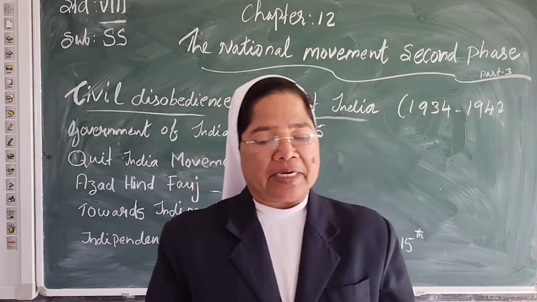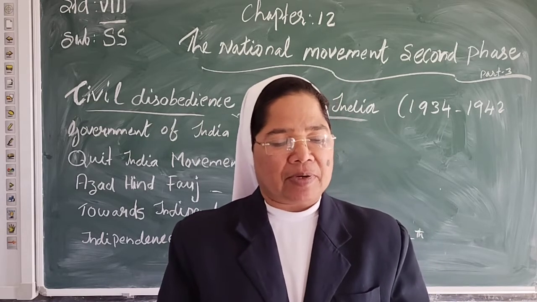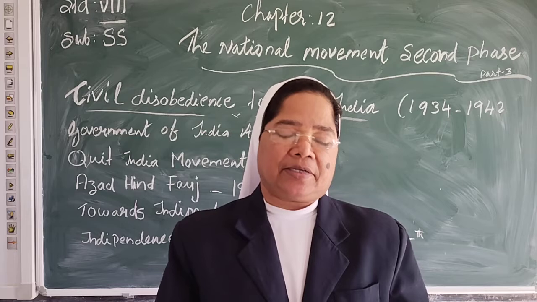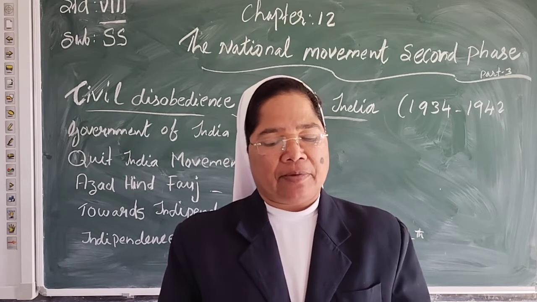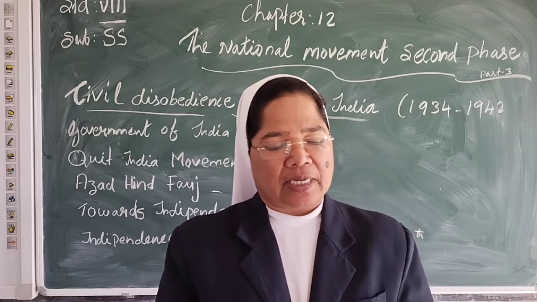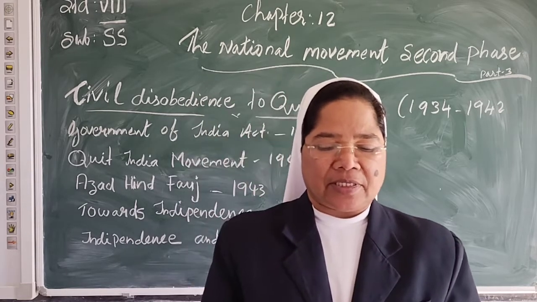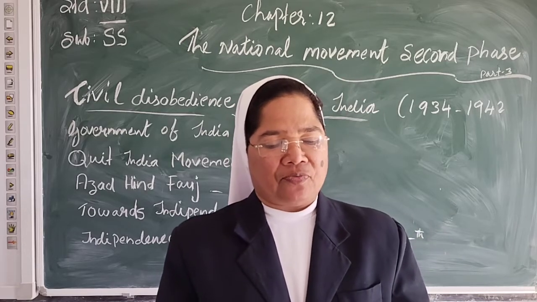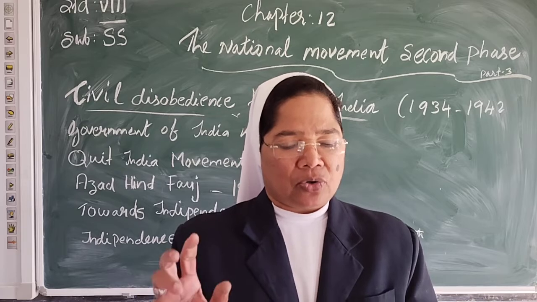The Congress, however, decided to contest the elections to the provincial legislative assemblies, held in 1937. In these elections, Congress won an absolute majority in 5 of the 11 provinces. In 3 provinces, it emerged as the single largest party. It formed ministries in 7 out of the 11 provinces.